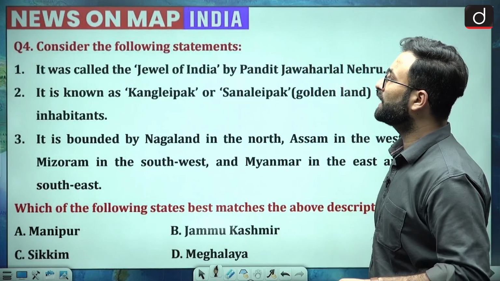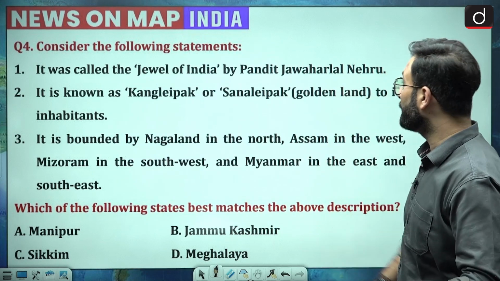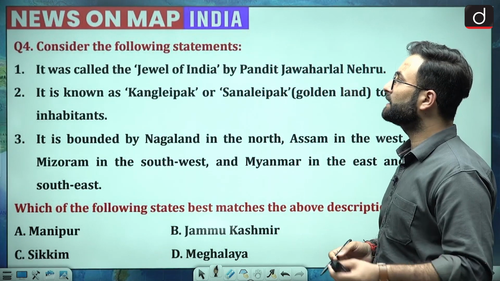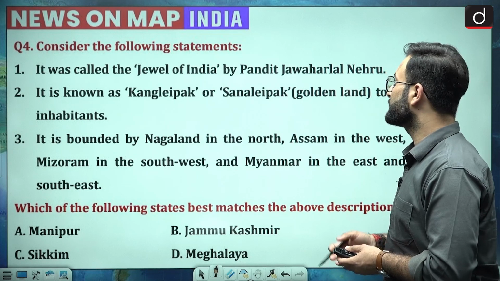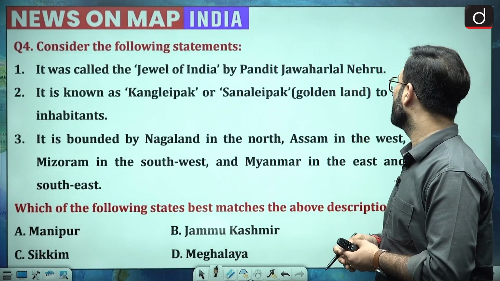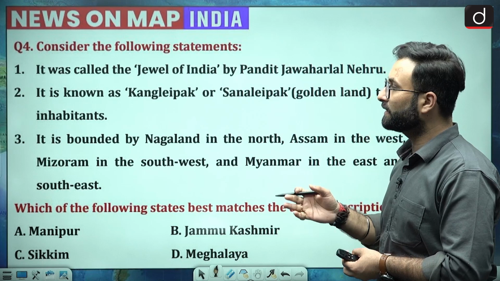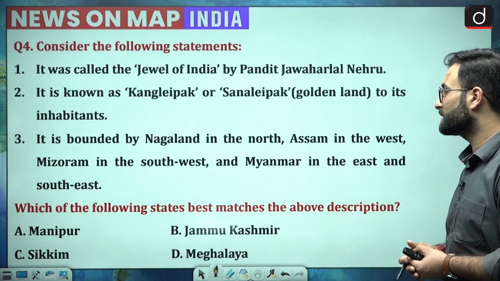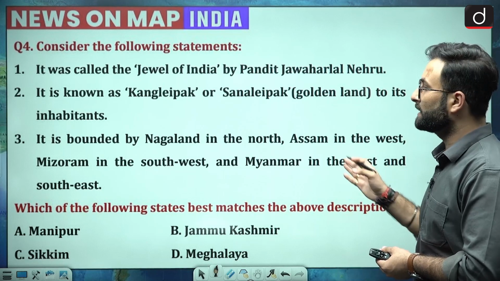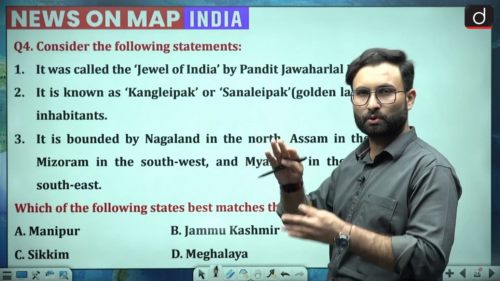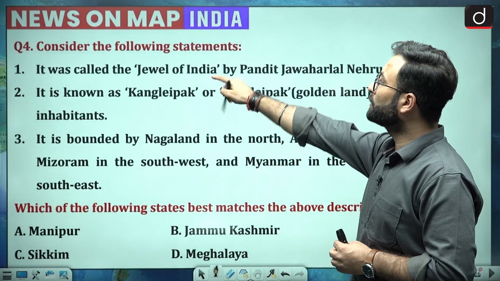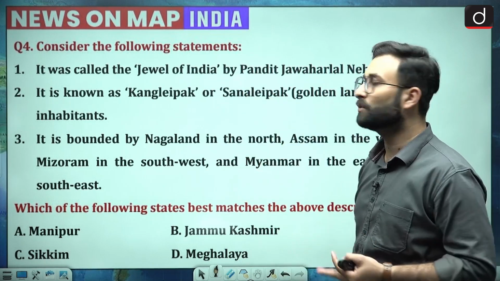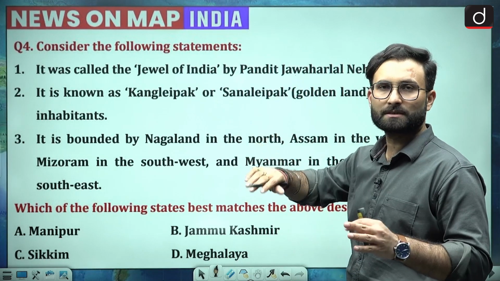Consider the following statements. It was called Jewel of India by Pandit Jawaharlal Nehru. Second, it is also known as the Kangla Park or the Sanalei Park, that is golden land to its inhabitants. Third, it is bound by Nagaland in the north, Assam in the west, and Mizoram in the southwest, and Myanmar in the east and the southeast. Now let's go through that one by one. Let's talk about the Jewel of India by Pandit Jawaharlal Nehru. If you know it, then well and good. Otherwise, you cannot answer that.